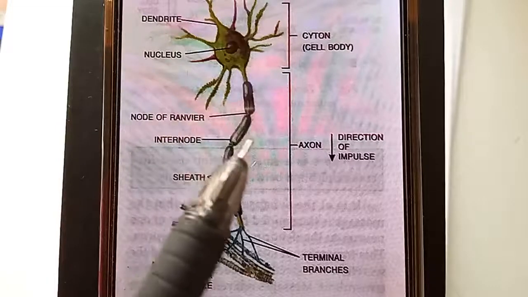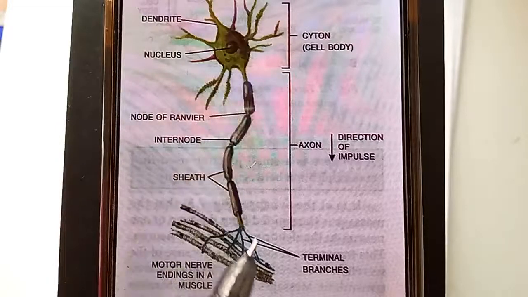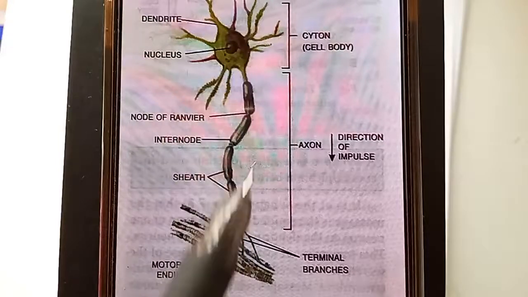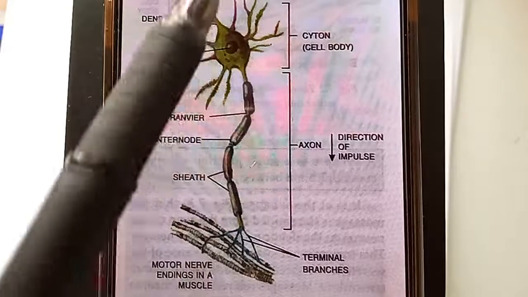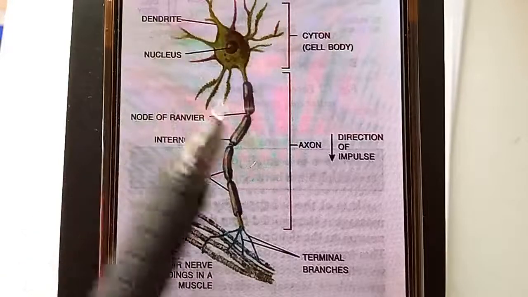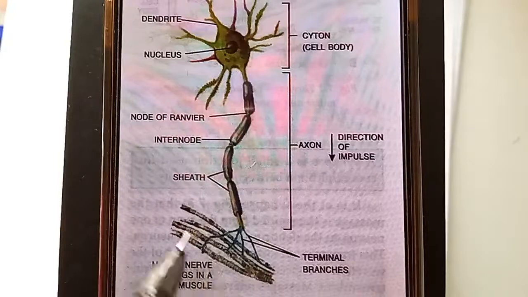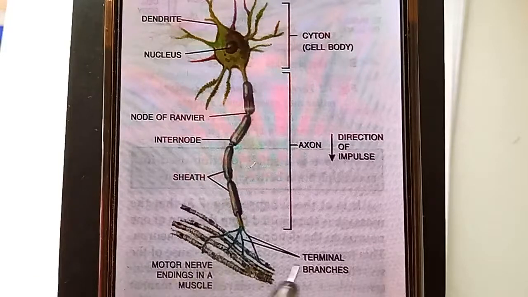Then this long process, long tube-like structure is the axon. This upper part is the cyton, and this part below is called the axon. In the end there are terminal branches which connect to the muscles. These are terminal branches, motor nerves ending in the muscles. Motor nerves means those which carry signals, ending in the muscles.